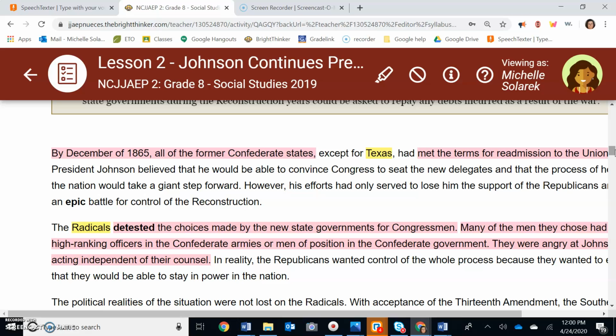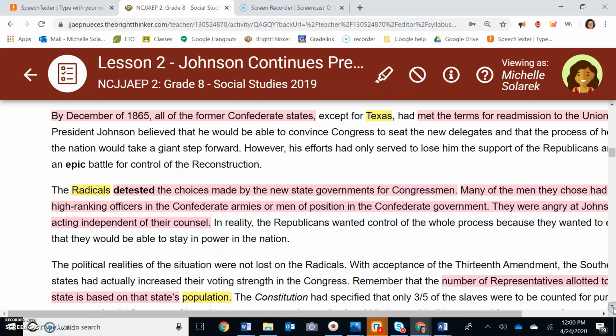Okay. Get ready to write down number 5 because I'm moving on. So number 5's question is, who detested the choices made by state governments for congressmen? Well, I'll give you a hint. It's the same group that detested everything coming from Johnson and Lincoln. And it's also the answer here in yellow, the radicals. So the radicals detested the choices made by the state governments for the congressmen.